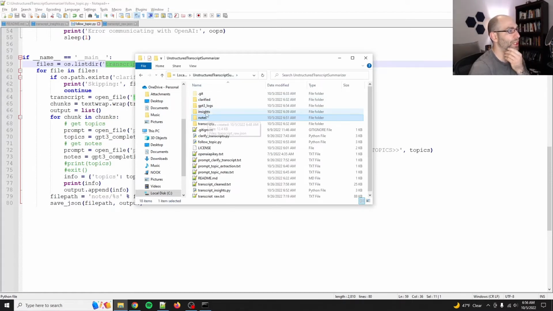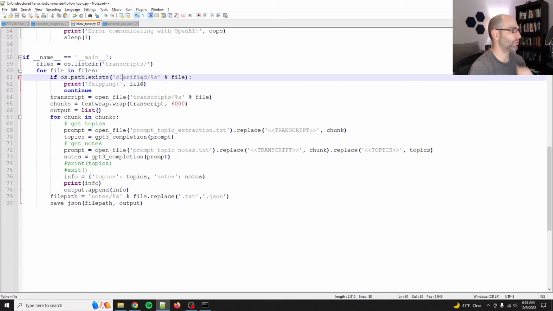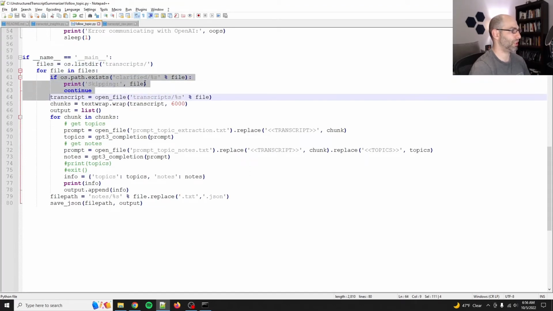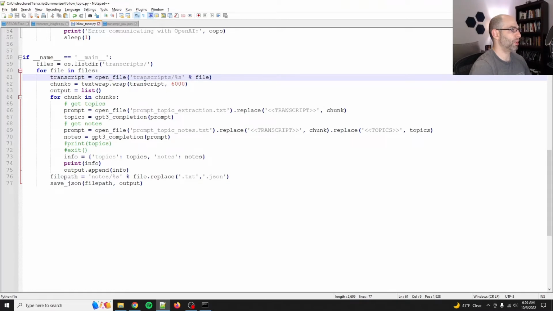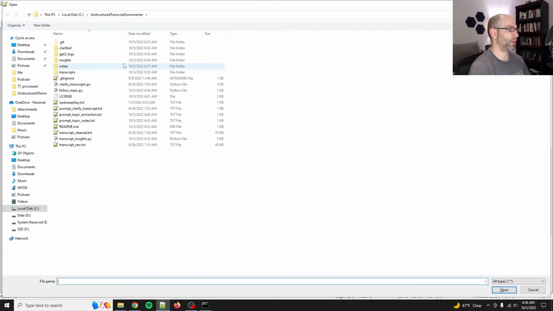So we'll take the same thing, we'll do transcripts, and actually we don't need that because the output is different. Okay, so we're going to follow our particular topic. I'll say topic equals AI ethics. And then instead of just doing topic extraction, we need a new prompt. So let's open our prompt.